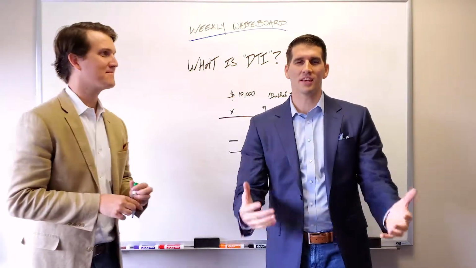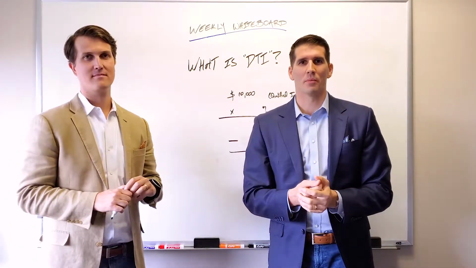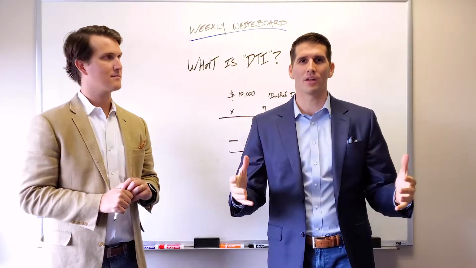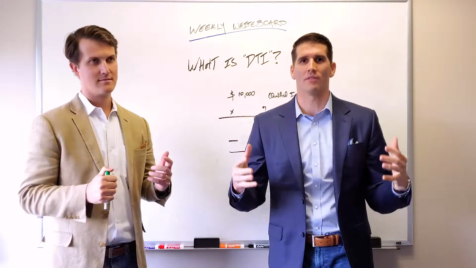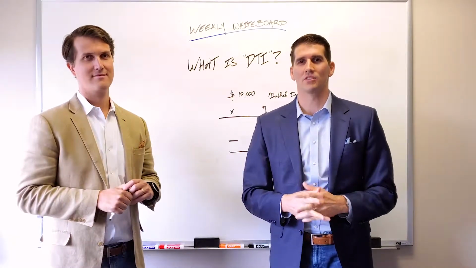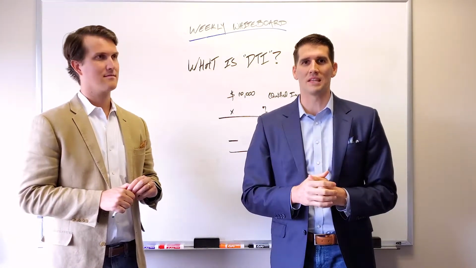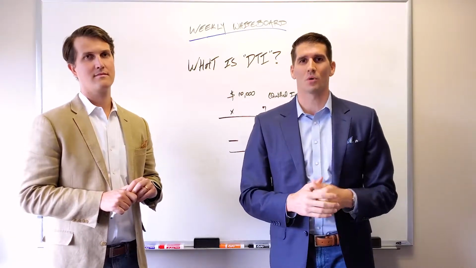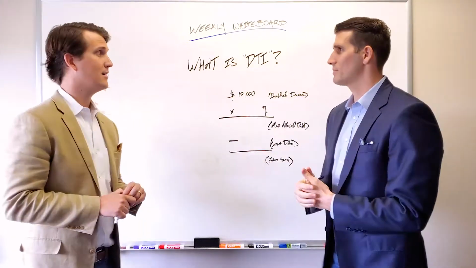So one of the key things when we're working with our agents and helping their buyers, or when we're working with one of our clients directly, is they want to know, how much can I borrow? How much am I qualified to borrow? What is that amount? And so in the industry, we use this tool called DTI, or the debt to income ratio, to determine exactly how much you're qualified to borrow. So Austin, tell us about DTI, man.